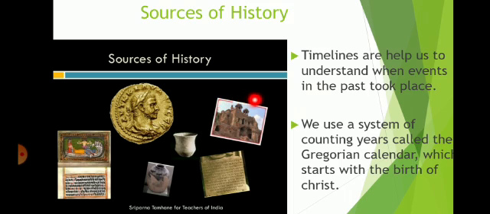Just like the history of our families, we also need to know about the history of the people who lived long ago. You can see the pictures here. History, as we now know, is the study of the past. We can learn about the past from various sources of history. These sources can be in the form of objects used by people who lived long ago. Those people used this type of things.